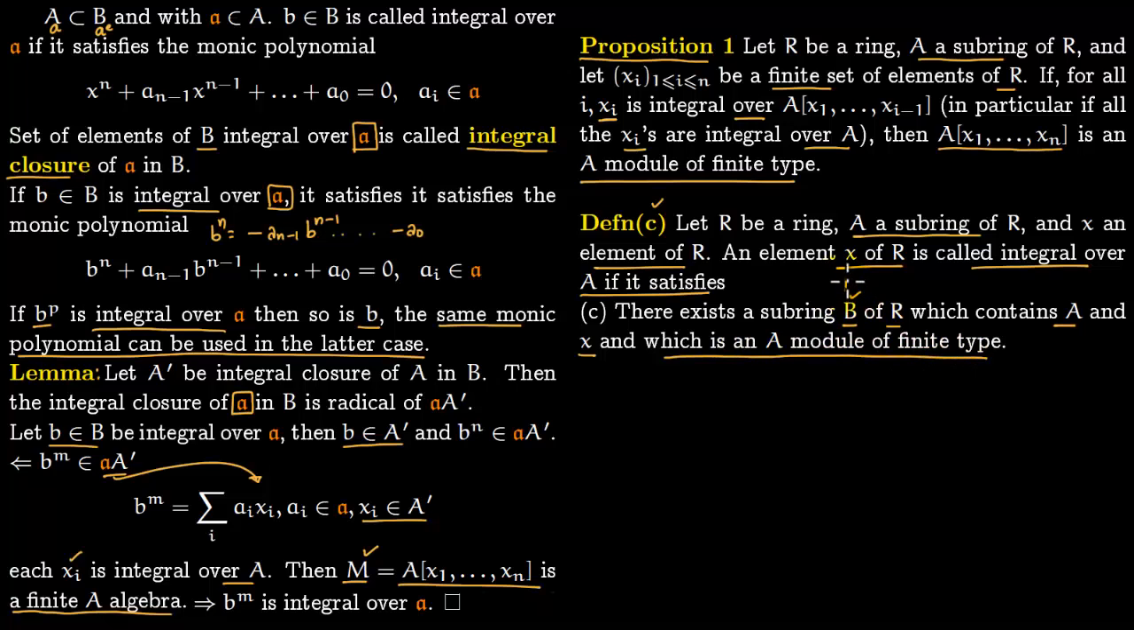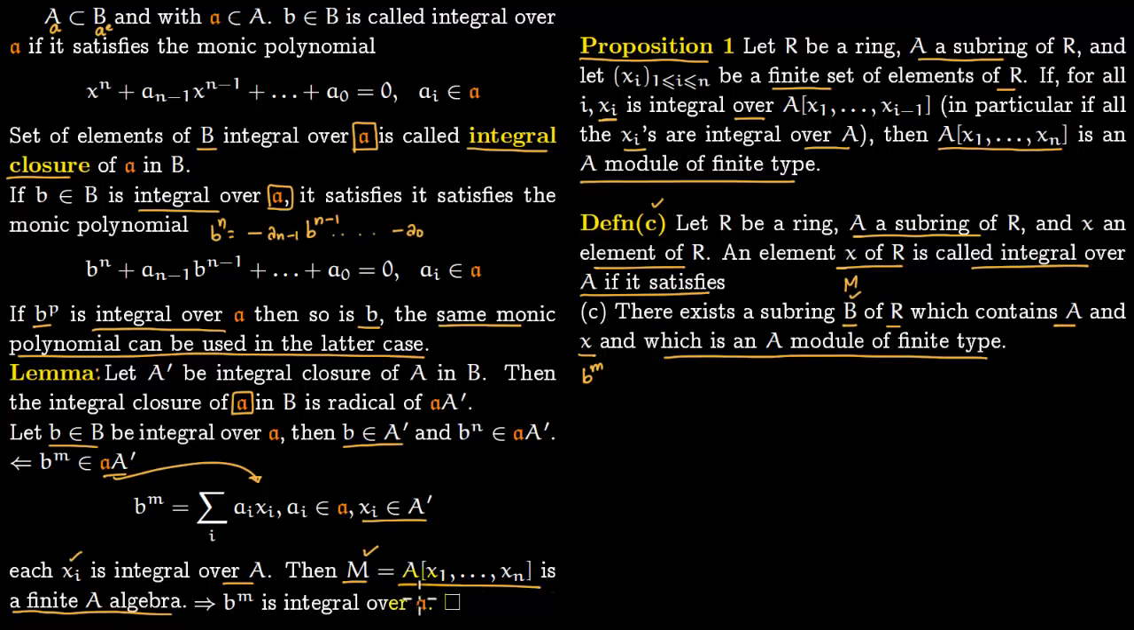So instead of B, we put in M. This contains A, and instead of x, it contains BM, because BM is a combination of this, and M is A x1 to xn, so obviously it contains BM. And this is a module of finite type. So then by this definition, BM would be integral over A.